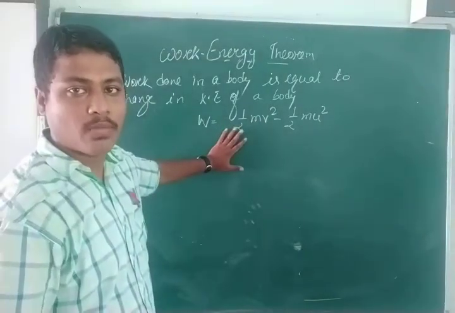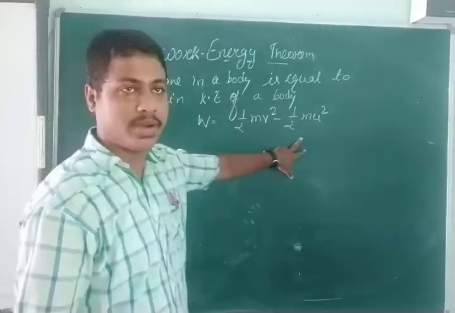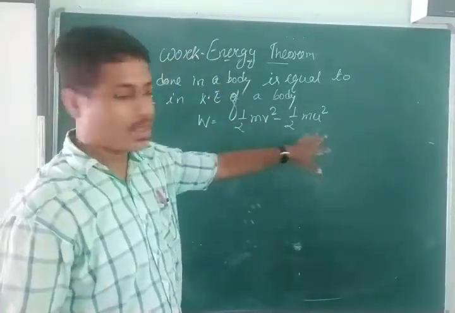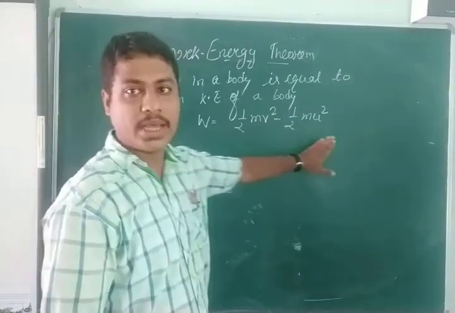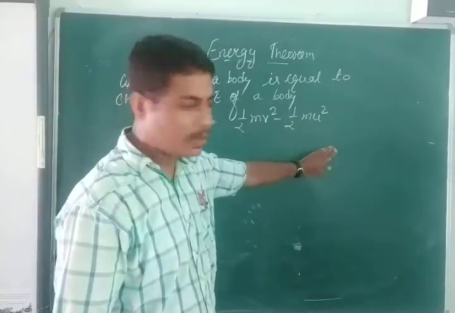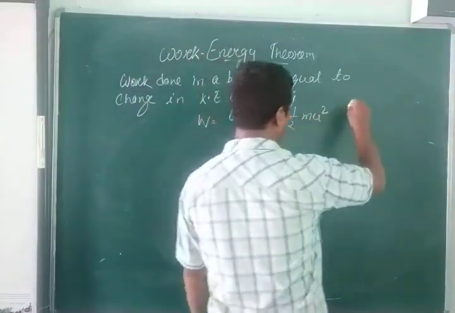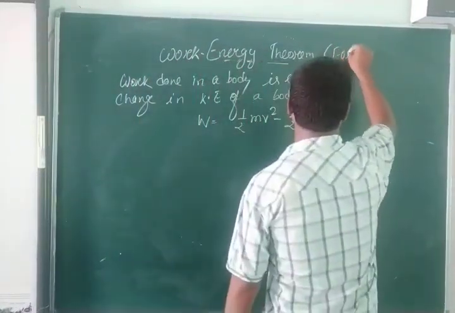This formula that I have written is called the work energy theorem. It is the change in kinetic energy: final kinetic energy minus the initial kinetic energy. Clear? But the formula derived here is for the constant force.